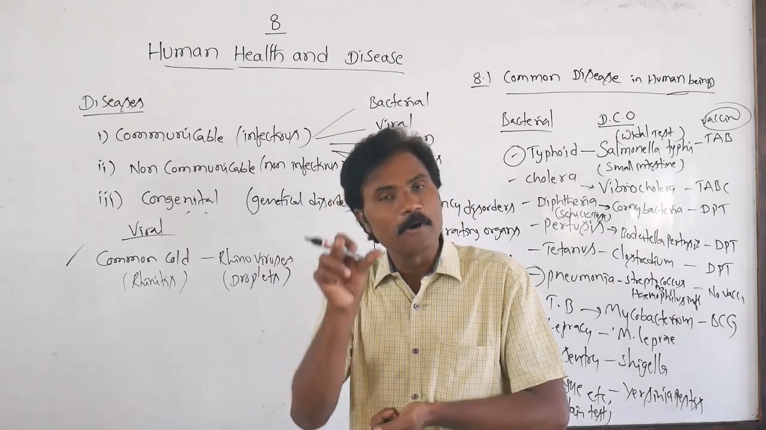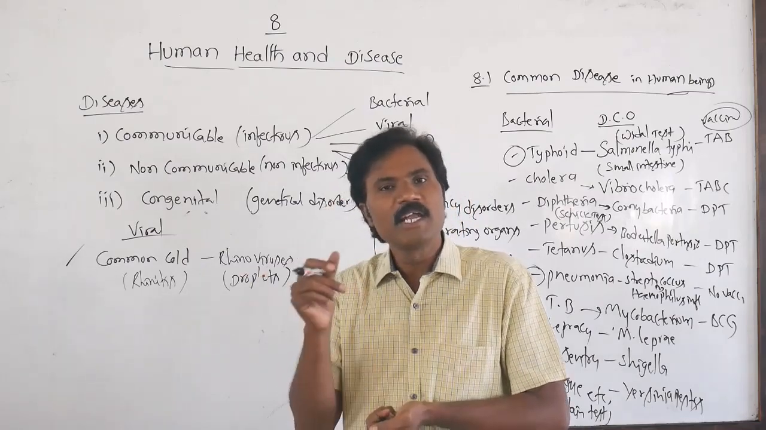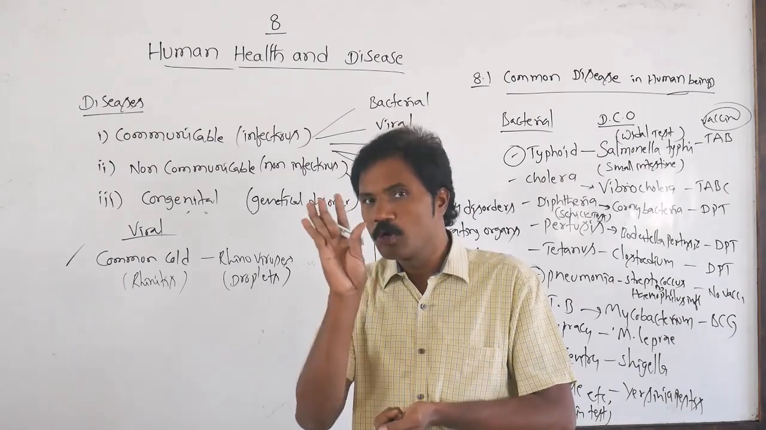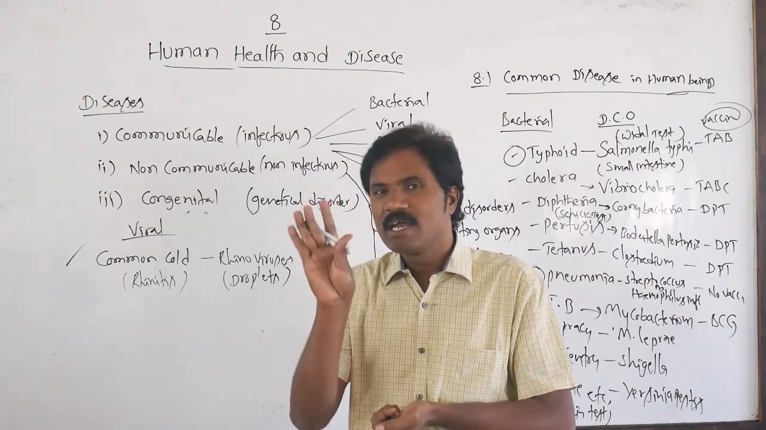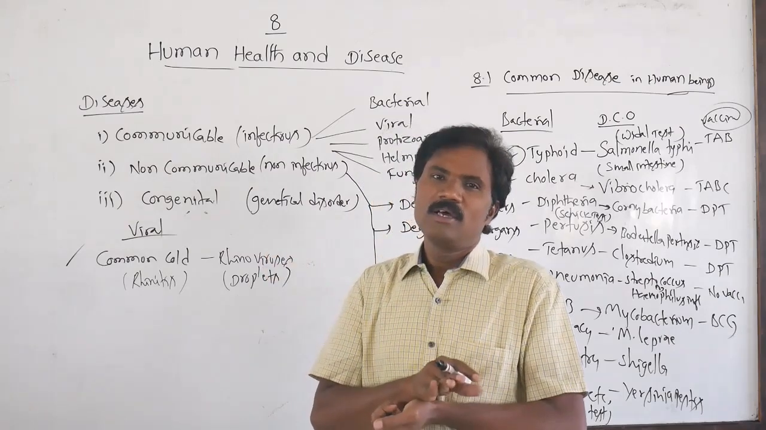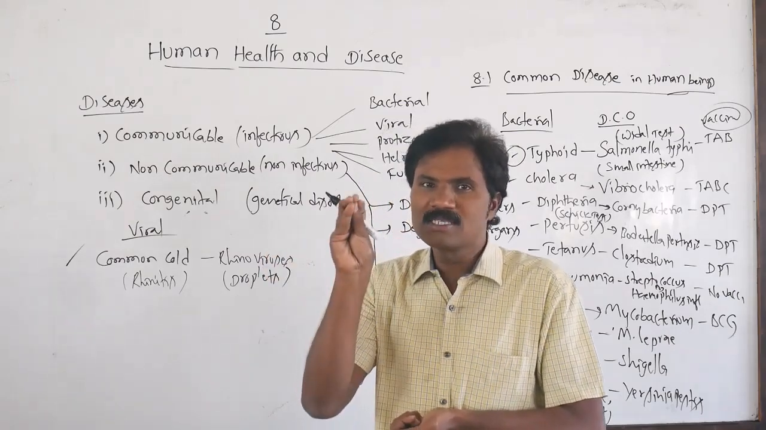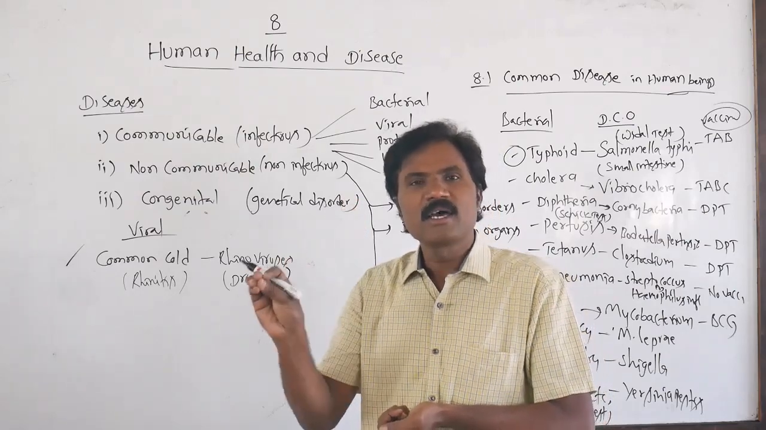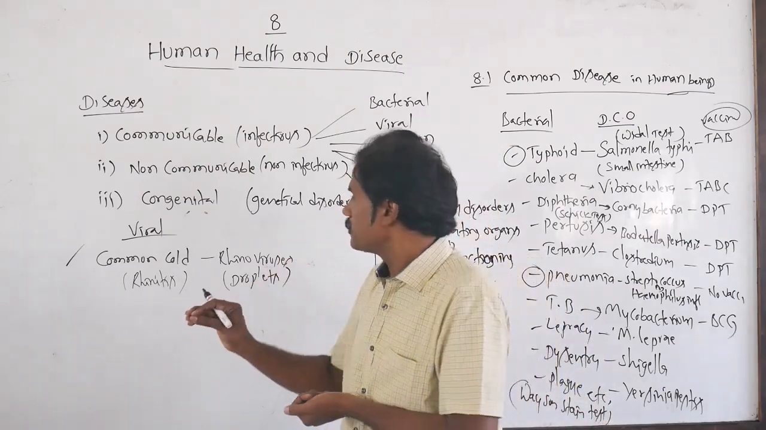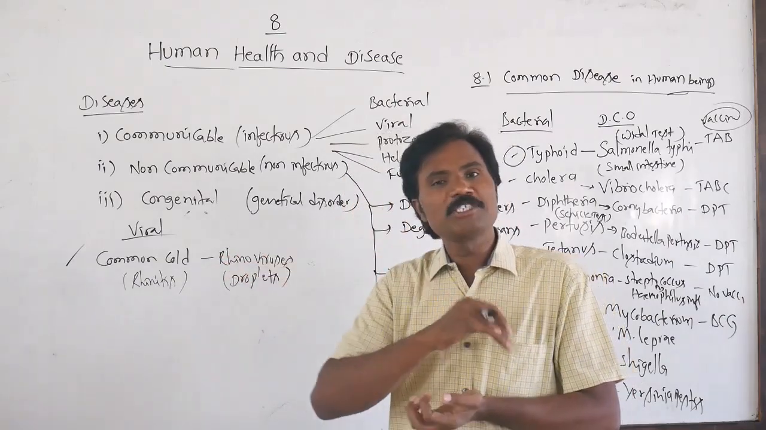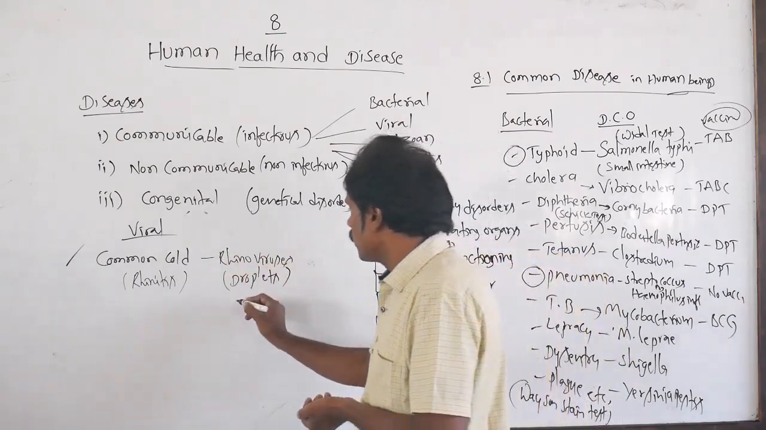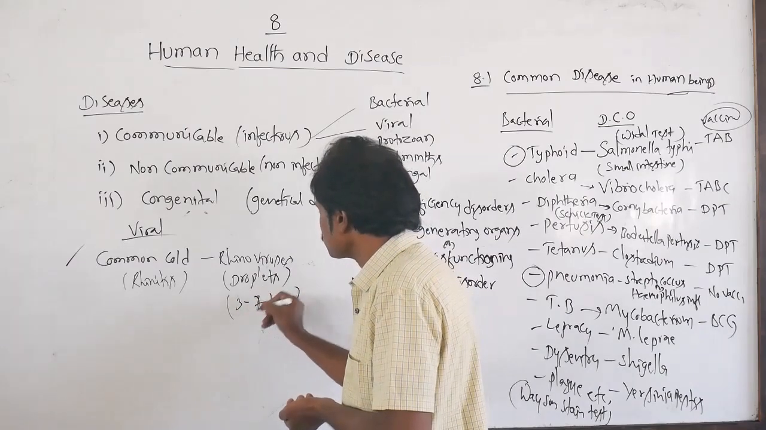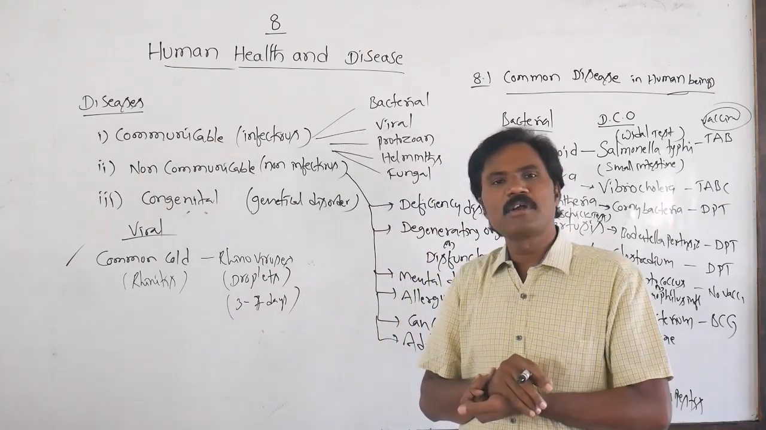Which body part is normally affected? It affects the nose, not the lungs. It affects only the nose as well as the nasal passages. So what are the symptoms? Nasal congestion, sneezing and headache. These are the common symptoms. What is the incubation period of the common cold? That is 3 to 7 days. Within 1 week, normally it will be present.